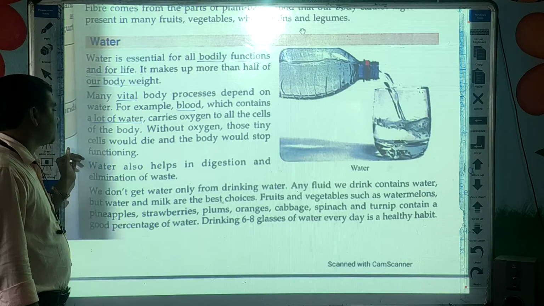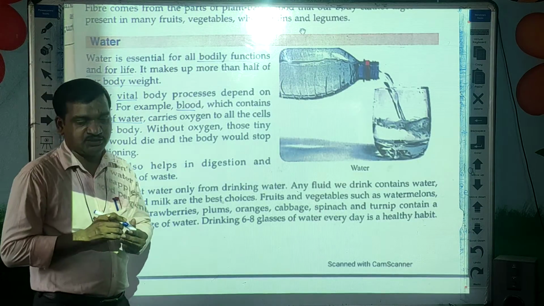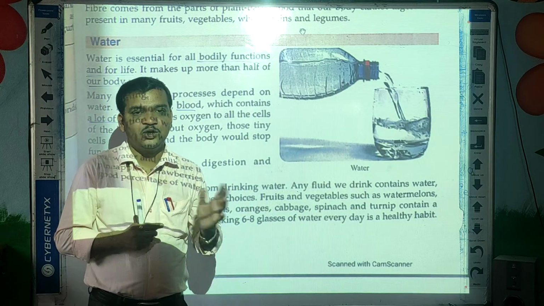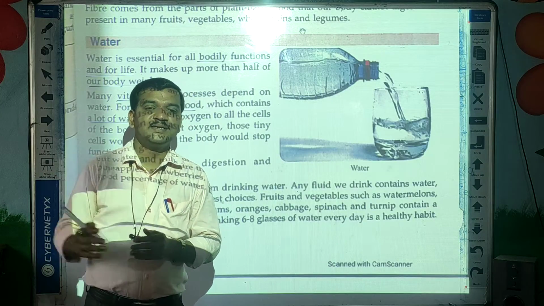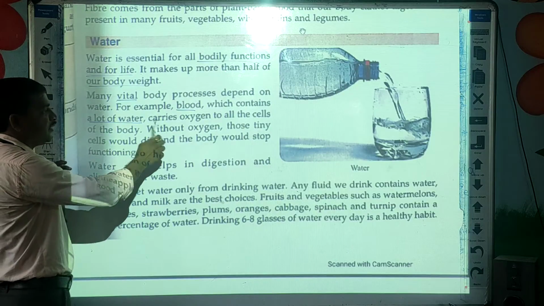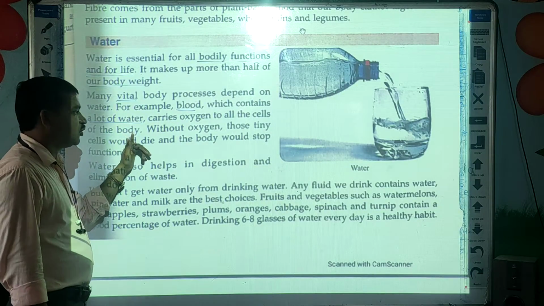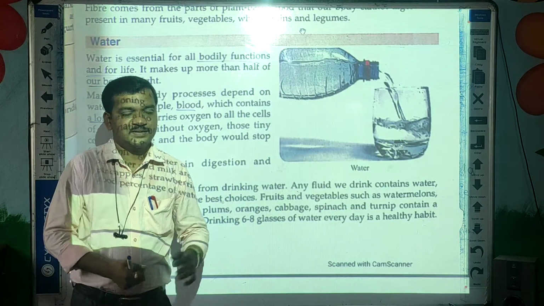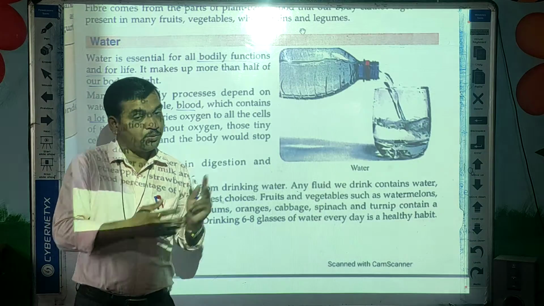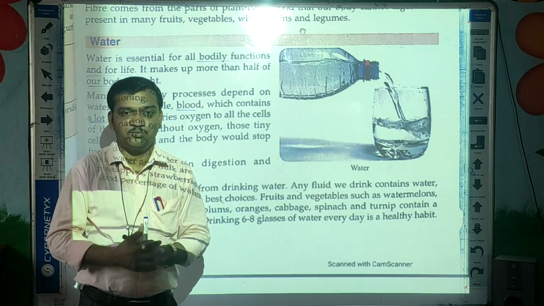Without oxygen, those tiny cells will die and the body will stop functioning. So by this example we can understand how important water is.